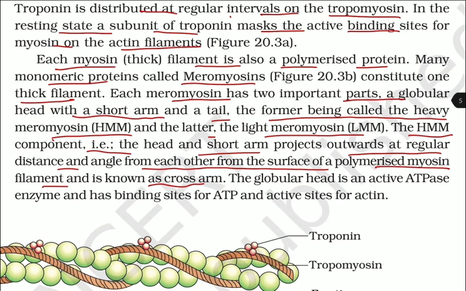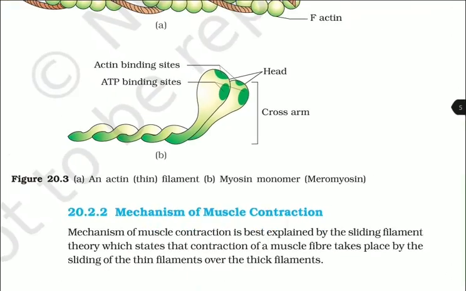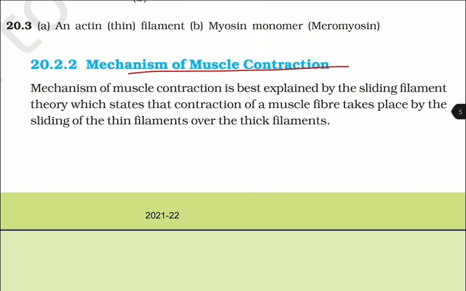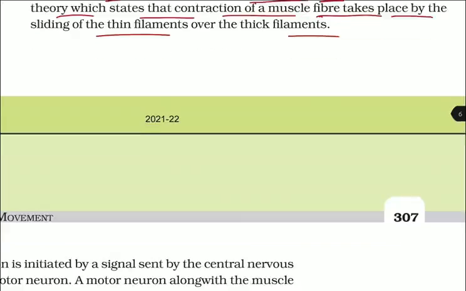The globular head is an active ATPase enzyme and has a binding site for ATP and an active site for actin. Mechanism of muscle contraction. The mechanism of muscle contraction is best explained by the sliding filament theory, which states that contraction of muscle fiber takes place by the sliding of thin filaments over the thick filaments.